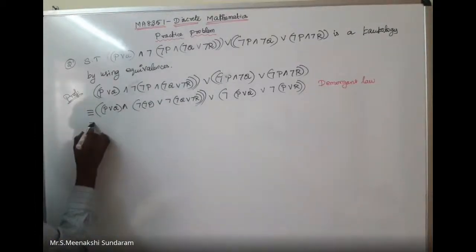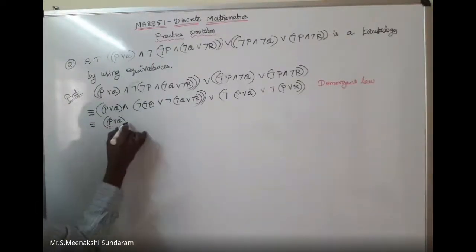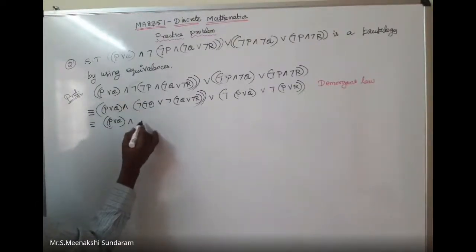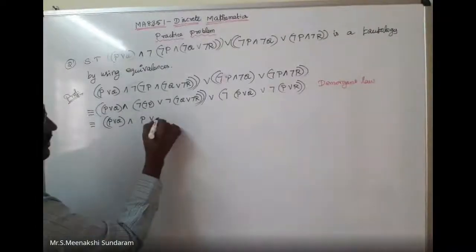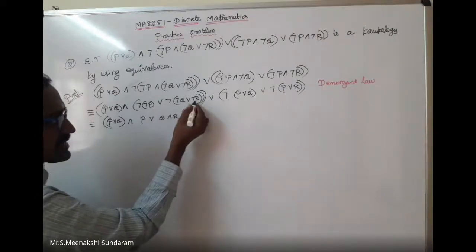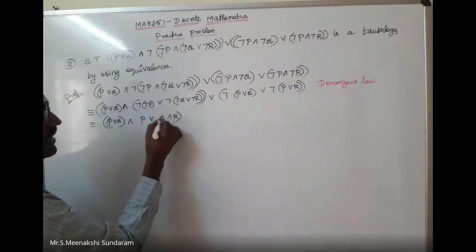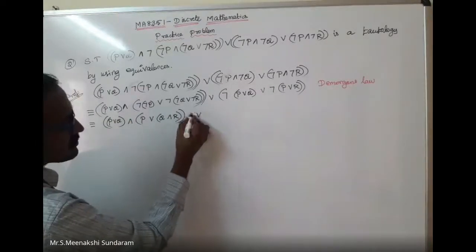Then the next step is equivalent to P disjunction Q conjunction negation of negation P. Double negation law, the answer is P. Disjunction, P. Again I can bring the negation inside, Q conjunction R. Again inside De Morgan's and also double negation law I can apply for Q. So disjunction.